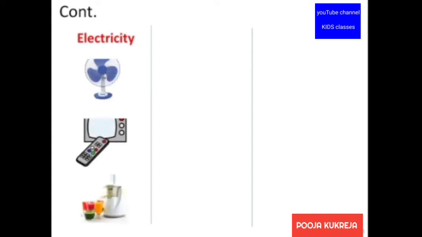Moving forward, now let's see what all things are required to run a machine. First is electricity. Most machines run on electricity. Some examples are fan, television, and juicer. Second is fuel.